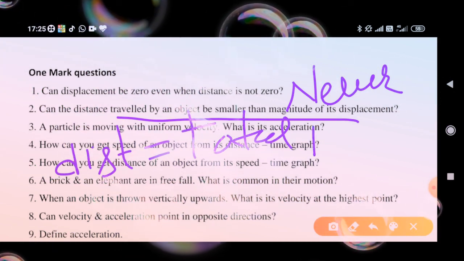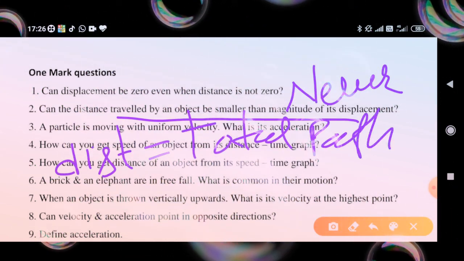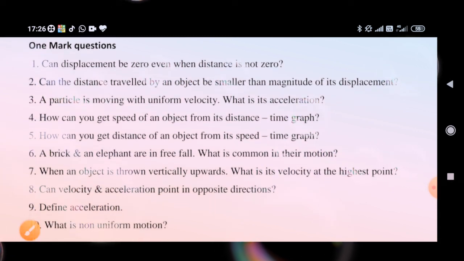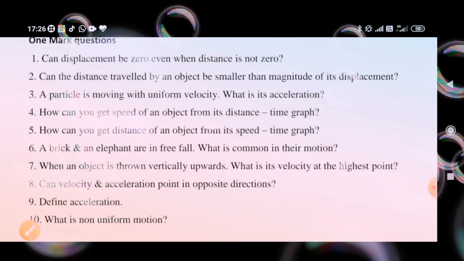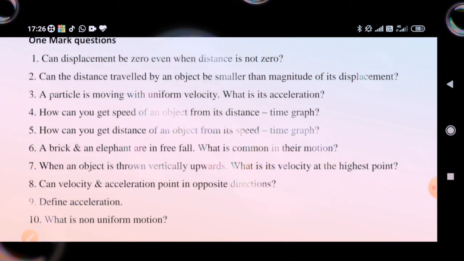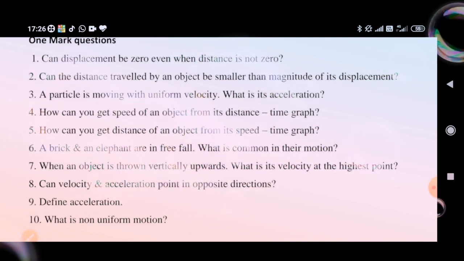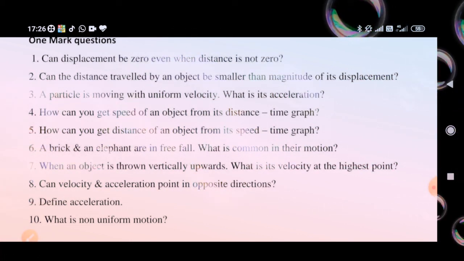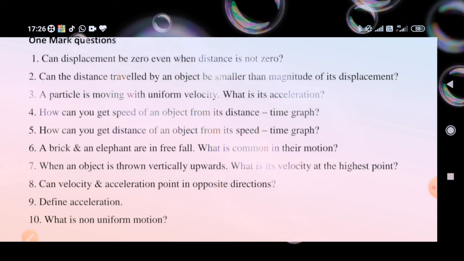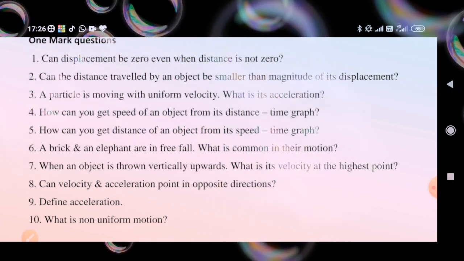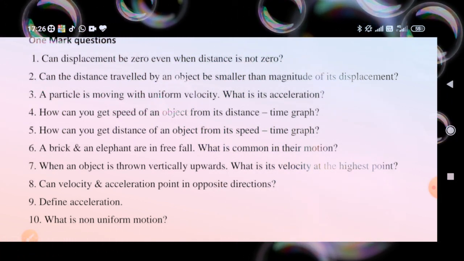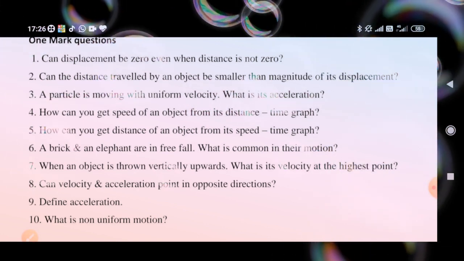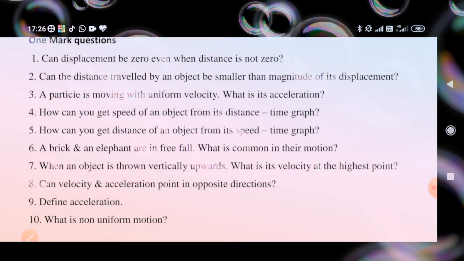Number 3, a particle is moving with uniform velocity. What is its acceleration? If a particle is moving with uniform velocity, its acceleration will be zero.